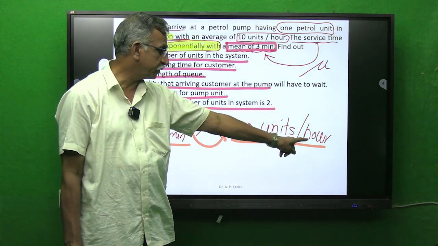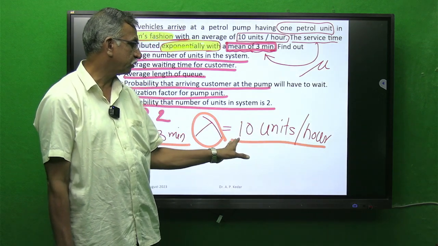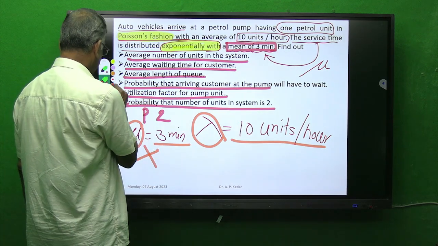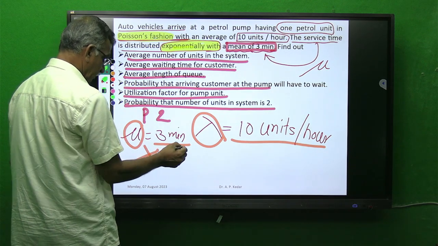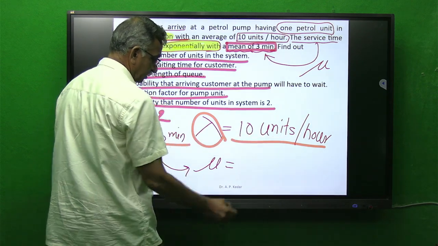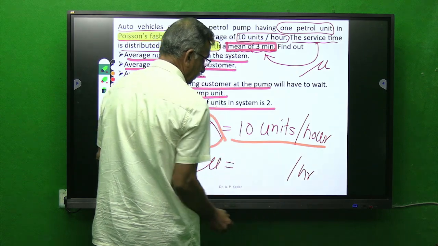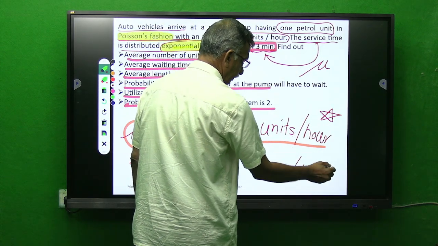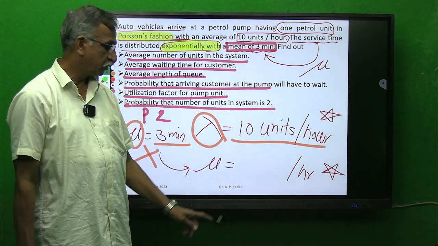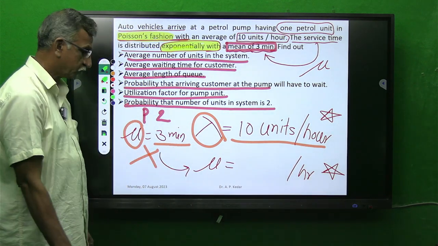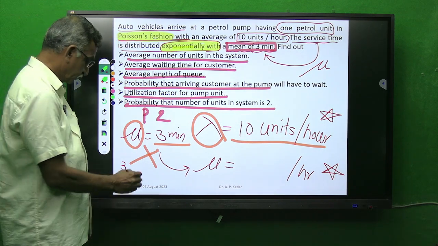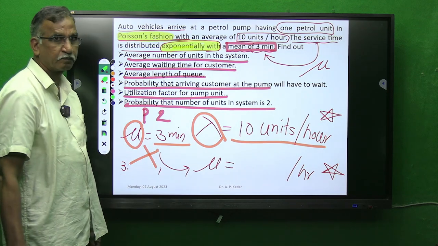Now since I am having this data directly in simple terms in the form of 10 units per hour, what is my required work to make this mu in the same fashion of per hour? This is very important. Now simple logic I have to use. 3 minutes he takes for one vehicle.